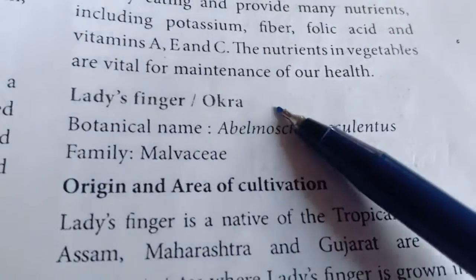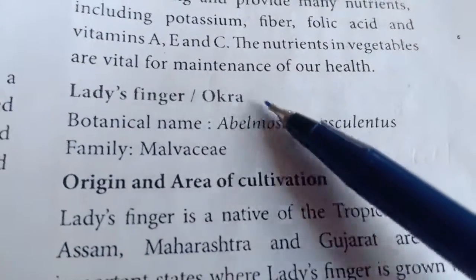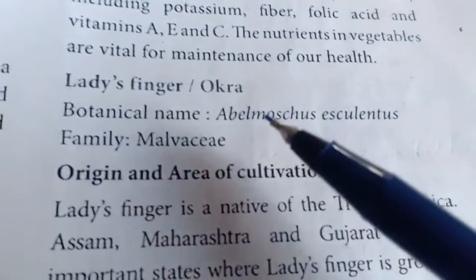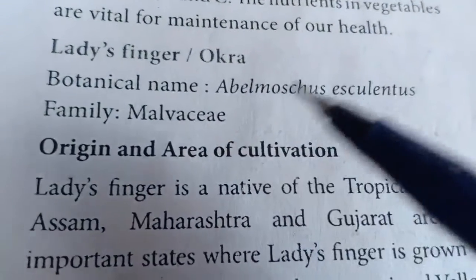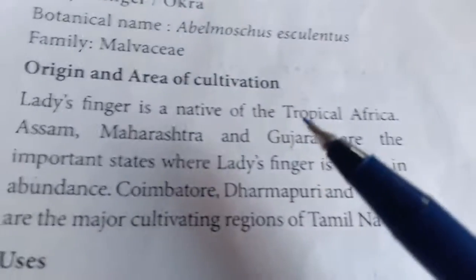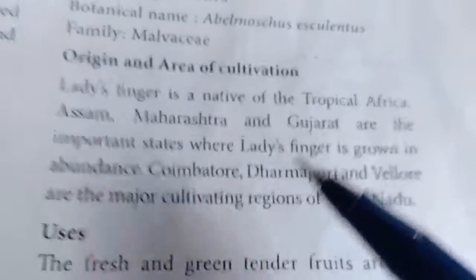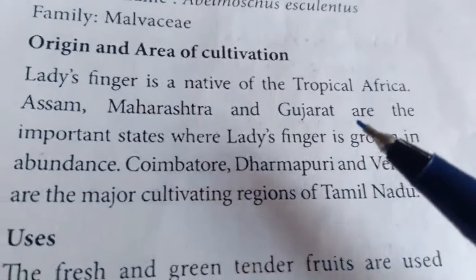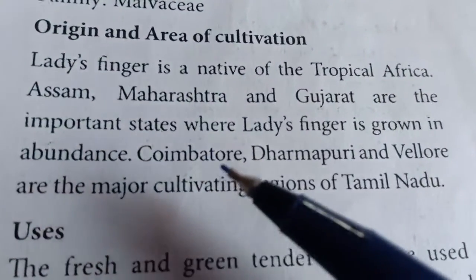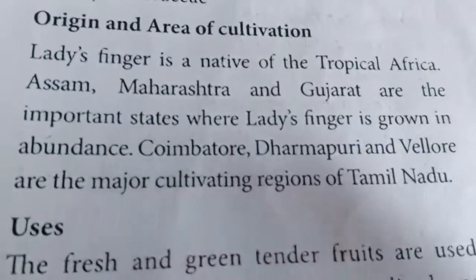So we'll learn about lady's finger. Lady's finger is commonly known as okra. Okra is the lady's finger. Its binomial name is Abelmoschus esculentus. It is from tropical Africa and it is grown now in Assam, Maharashtra and Gujarat. In Tamil Nadu you can find it in Coimbatore, Dharmapuri, Vellore.